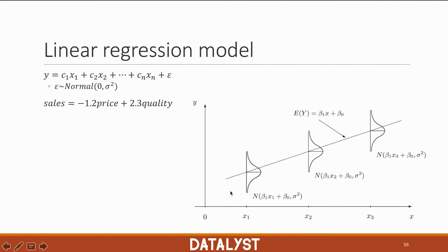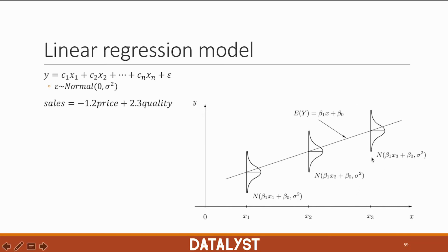So this graph here shows very well how linear regression works and the assumptions behind linear regression. So we have values for the x variable and we want to predict variable y, and we assume that we can model this using a straight line, and at each point where we make a prediction we assume that there is an error which is normally distributed. So essentially the prediction at each point follows a normal distribution where the mean is given by the linear regression equation and the variance is inferred from the data.